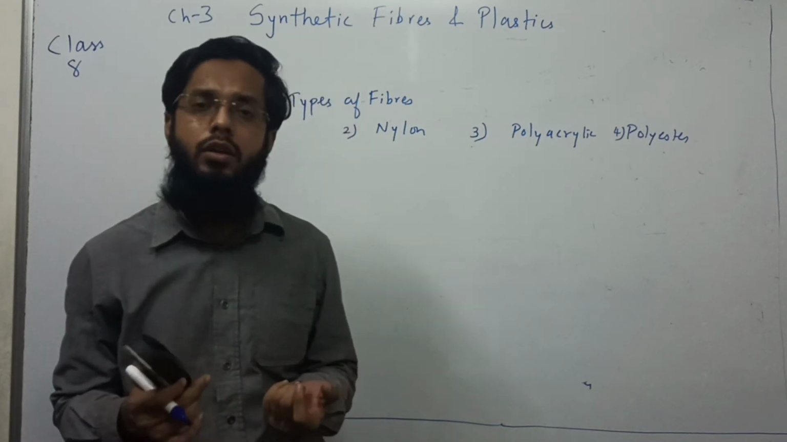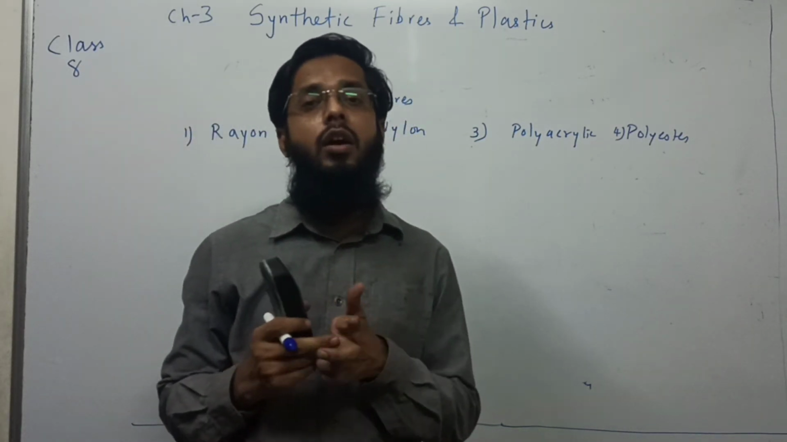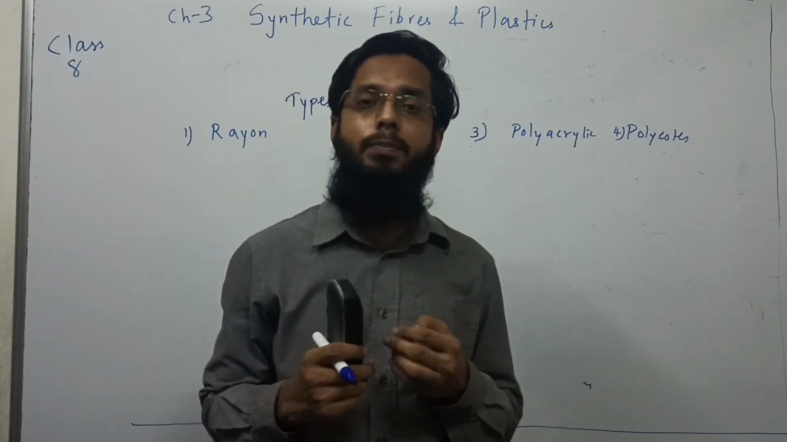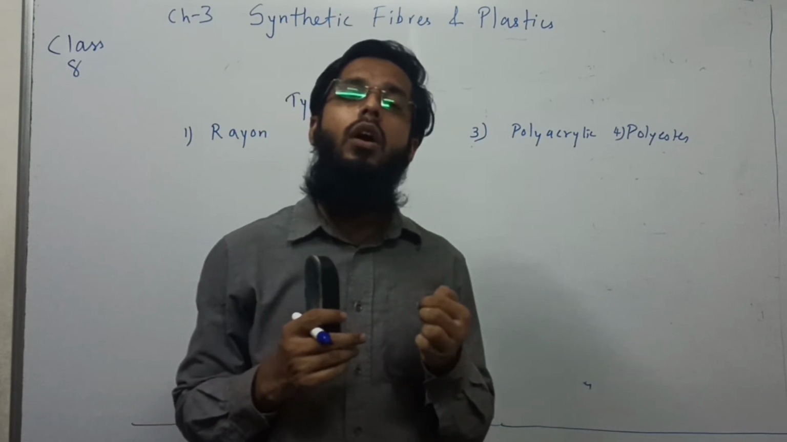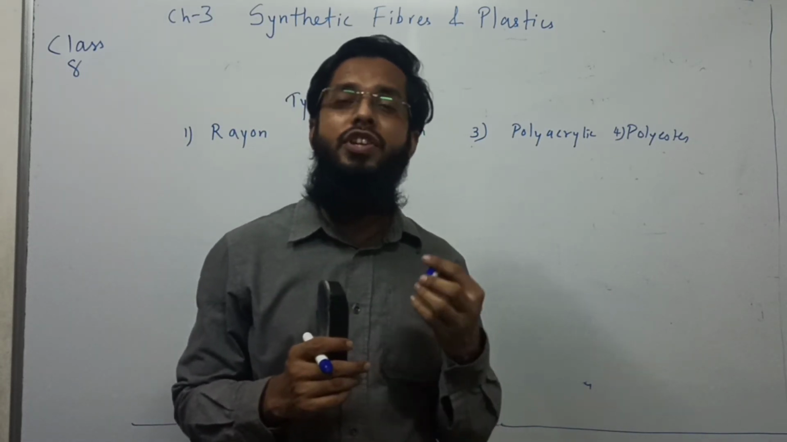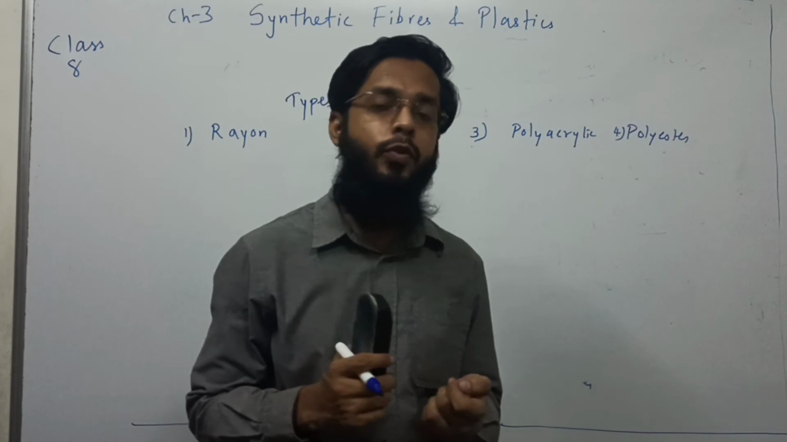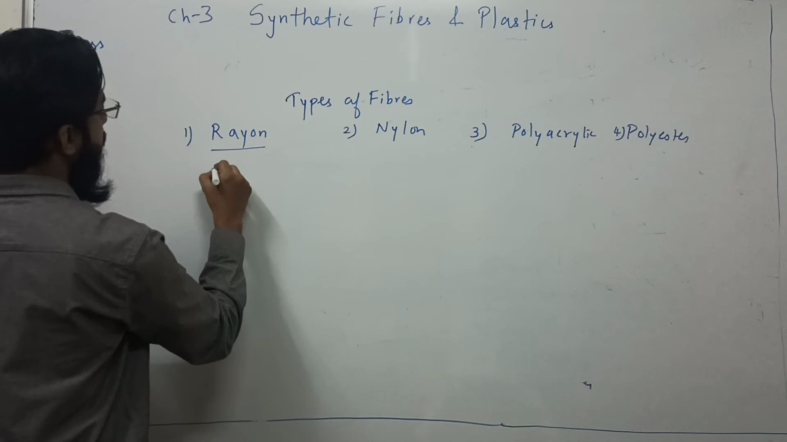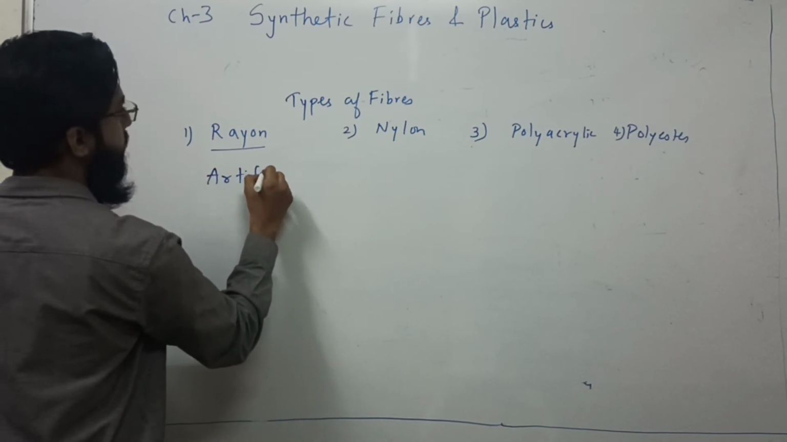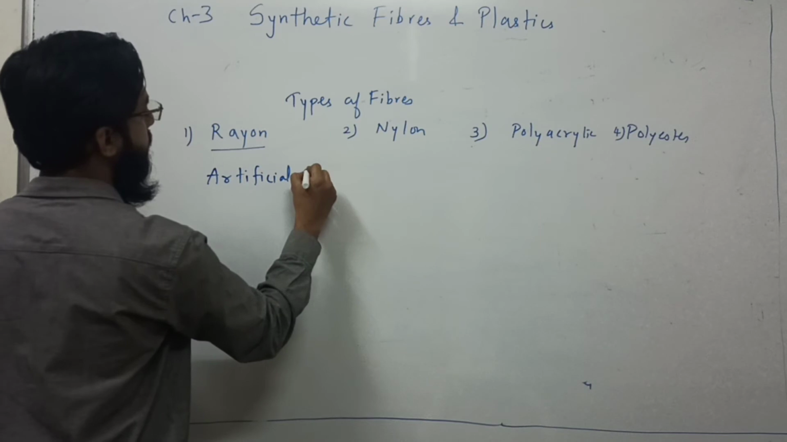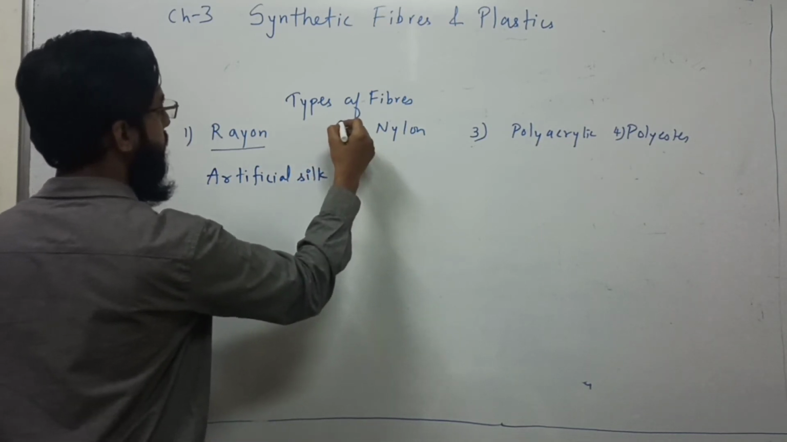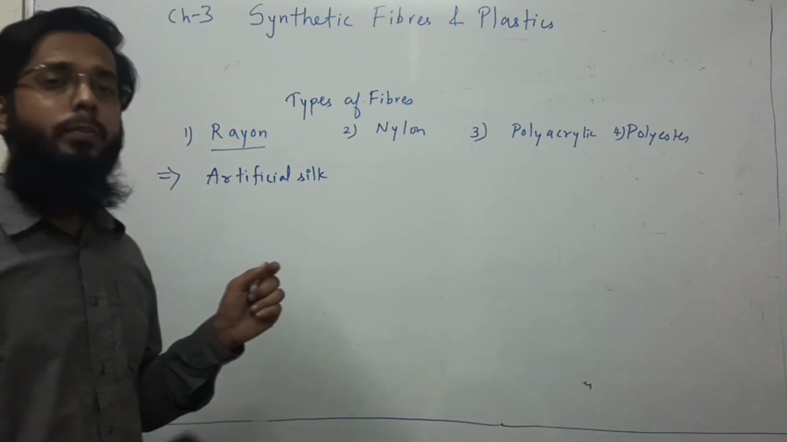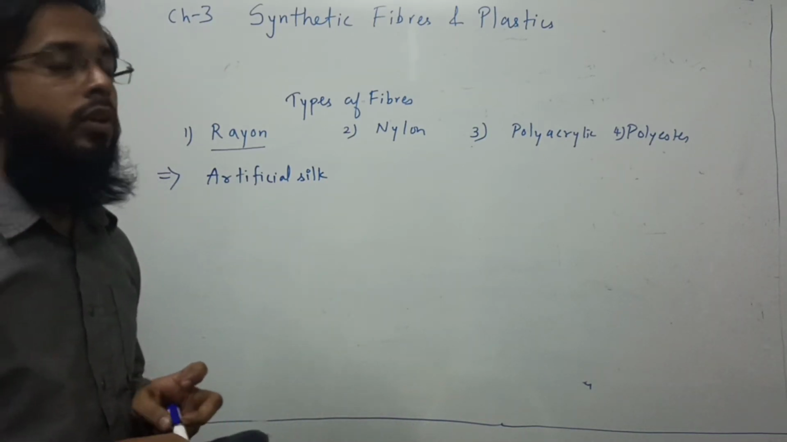So dear students, you know, silk is quite lustrous and shining. It is naturally occurring, but it is expensive. So scientists tried to form an artificial type of silk, which is cheaper, not expensive. So they formed rayon. Rayon is also known as artificial silk. So many attempts were made to form artificial silk.